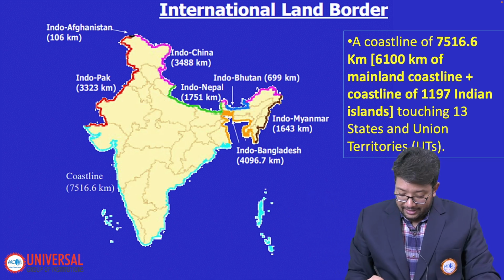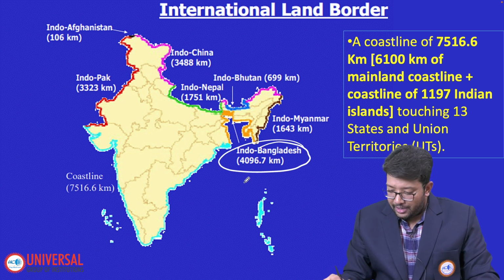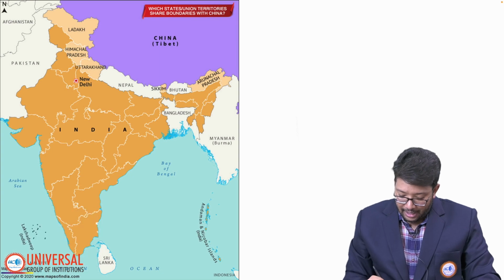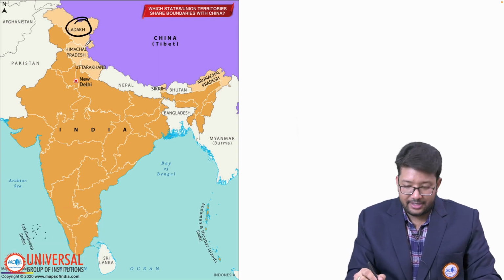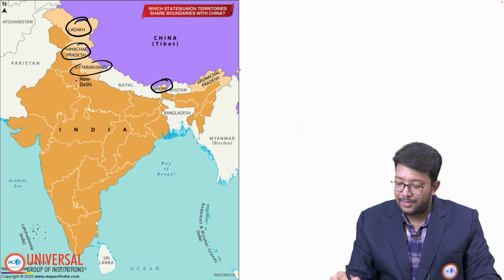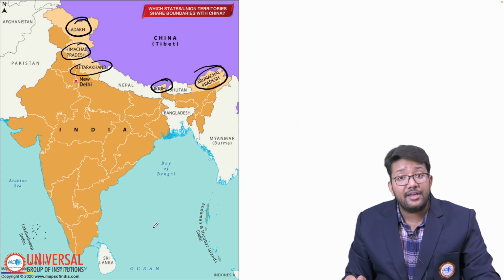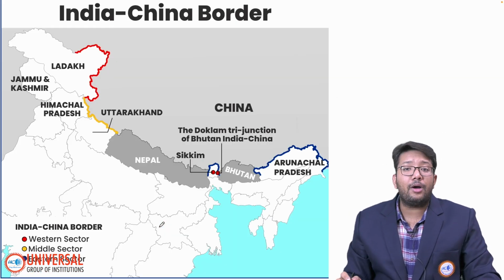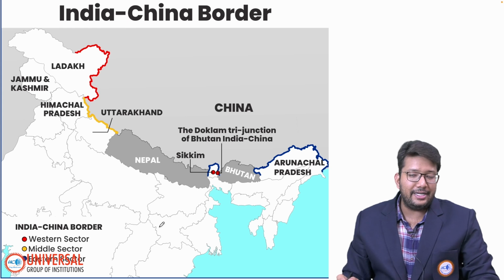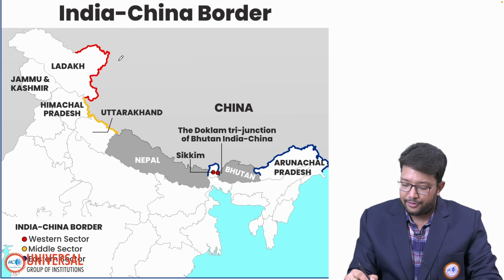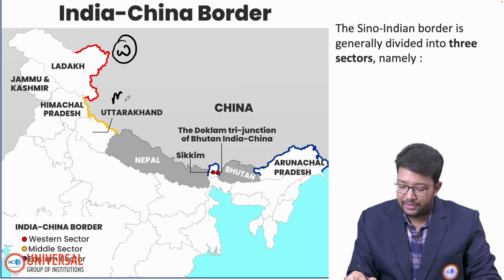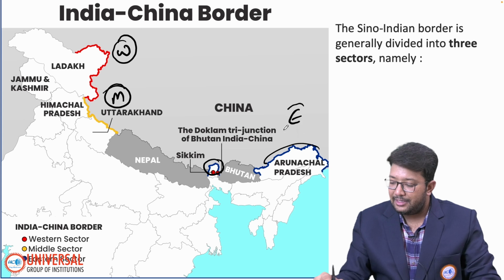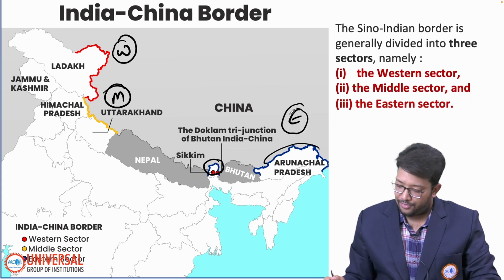Now, Indo-Bangladesh is number one, and the second largest boundary is India-China. That's what we are going to talk about today. Ladakh, which is a Union Territory, along with Himachal Pradesh, Uttarakhand, Sikkim and Arunachal Pradesh, share the boundary with China. You have to remember that. If we talk about the Indo-China border in detail, we divide it into three sectors. The first is the western sector, the second is the middle sector, and the Sikkim and Arunachal Pradesh boundary comes under the eastern sector. So western, middle and eastern, you have to remember.